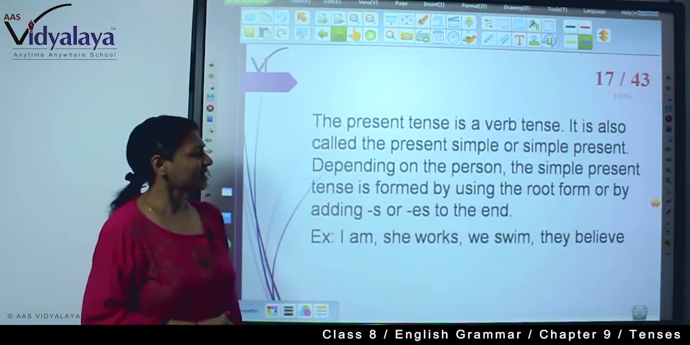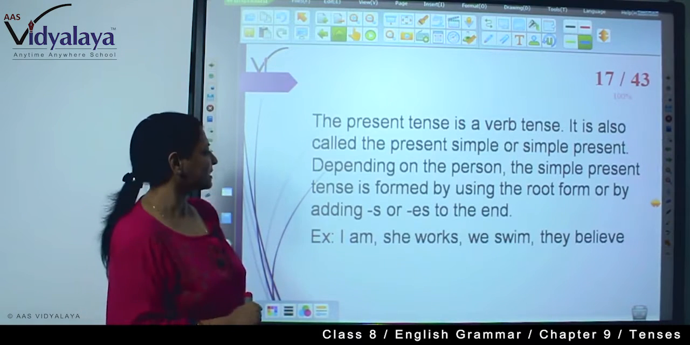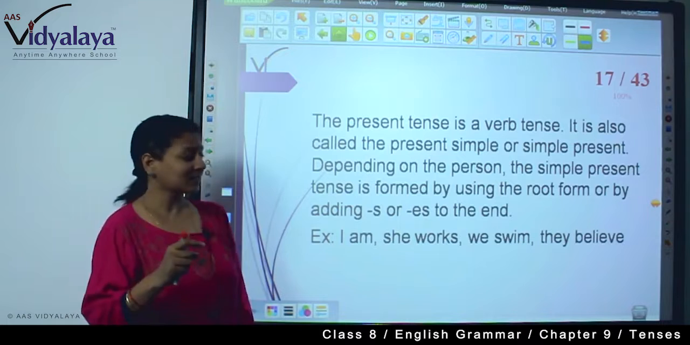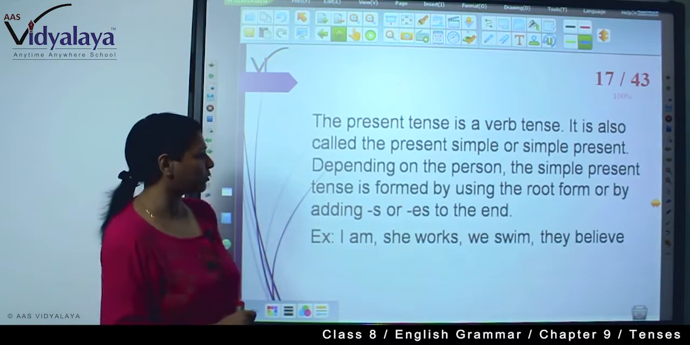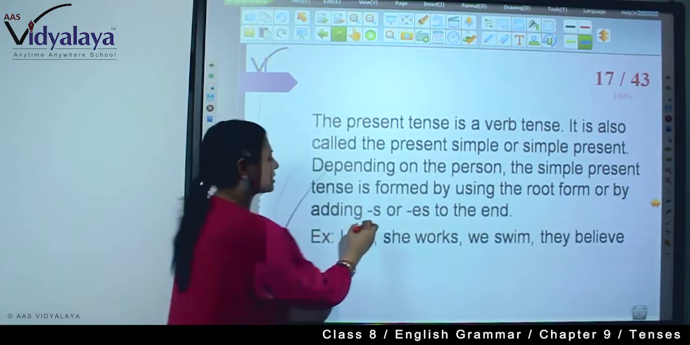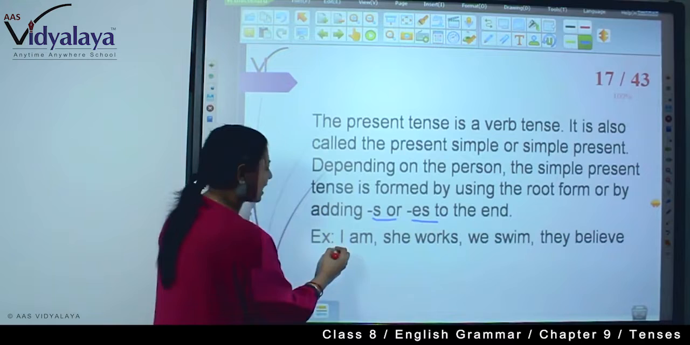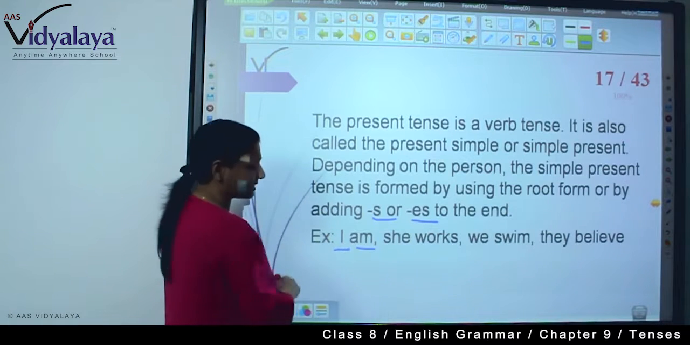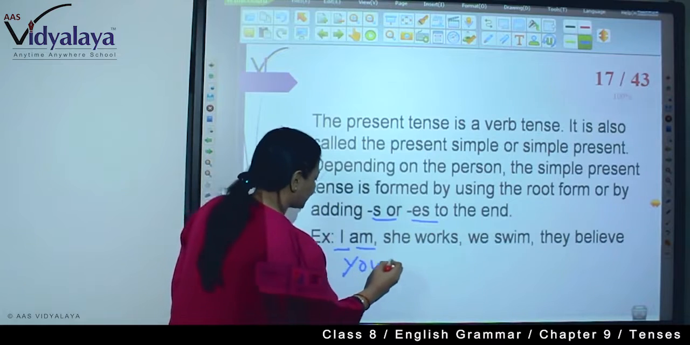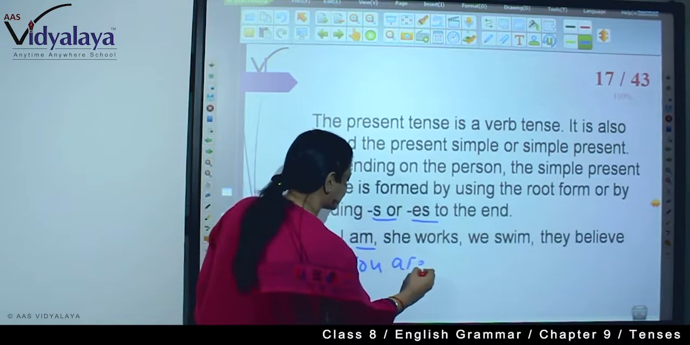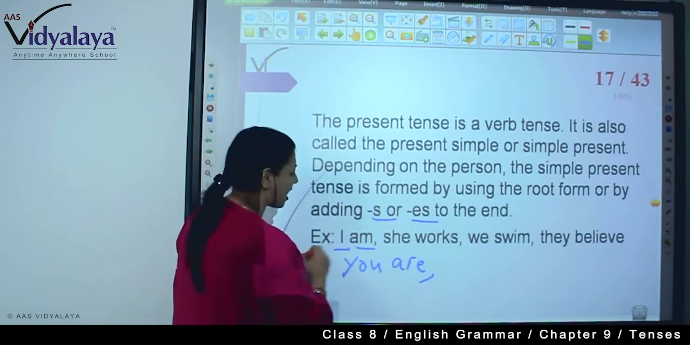Now, the present tense is a verb tense. It is also called the present simple or simple present tense. Depending on the person, the simple present tense is formed by using the root verb or by adding S or ES to the end. For example, with I, that is first person, it is am. With you, it is are, that is, you is the second person. With you we use are.